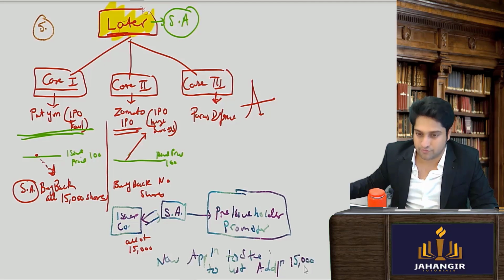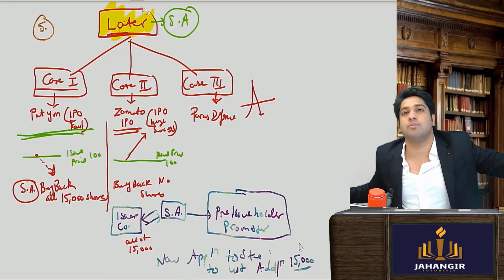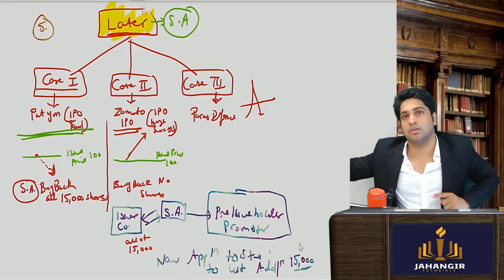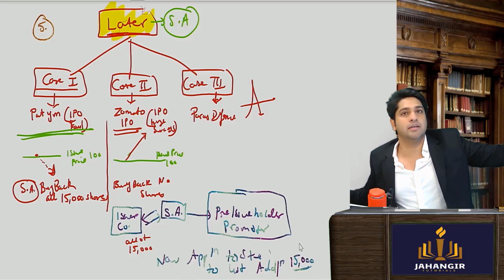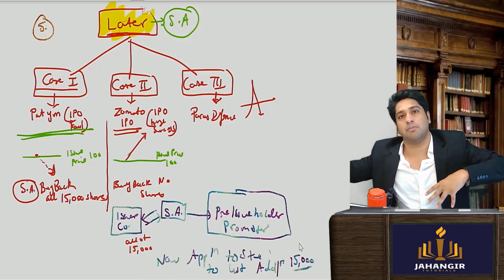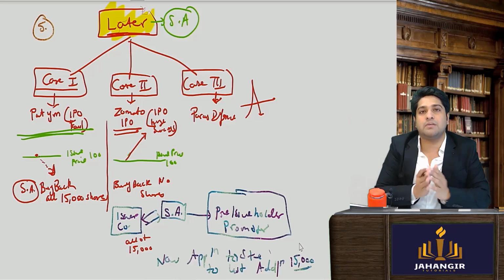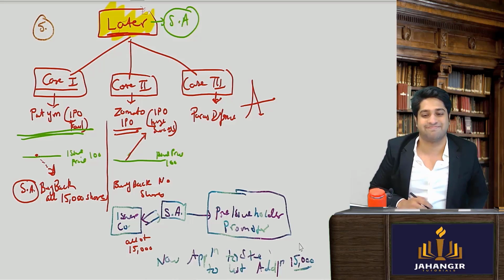Additional 15,000 shares. We've taken from the promoters. We have to return to the promoters. We couldn't get it from the market. So please give the shares to the promoters. Tell me, will the promoters pay even 1 rupee?